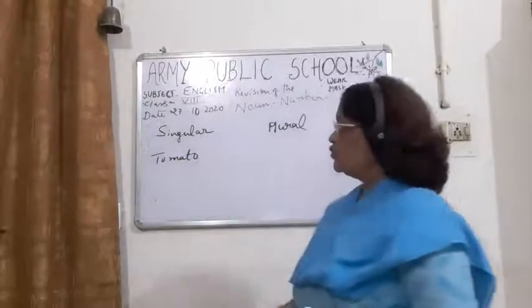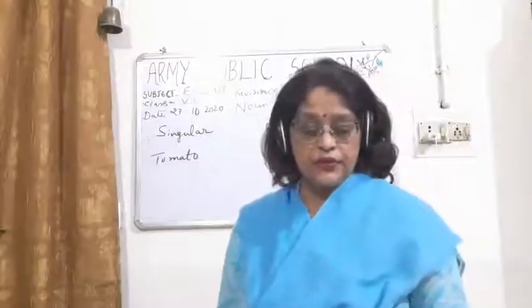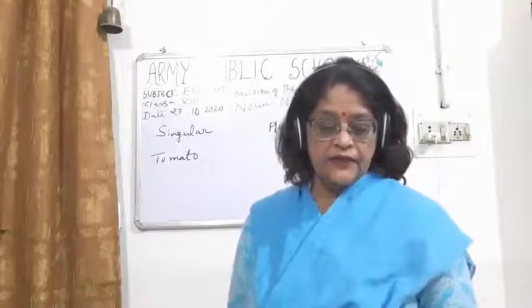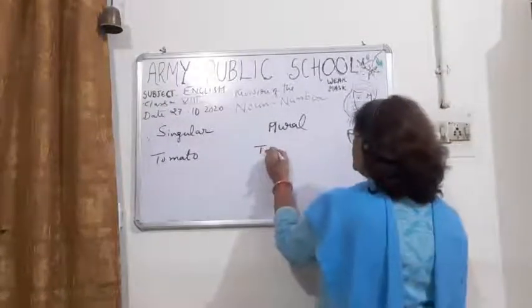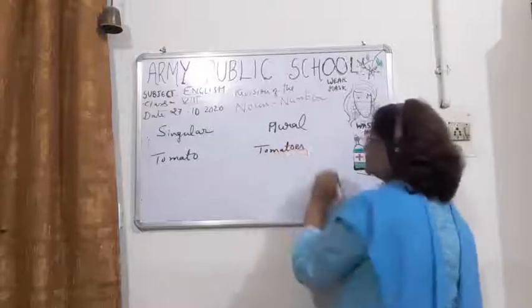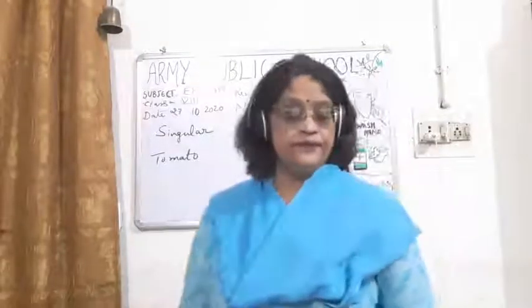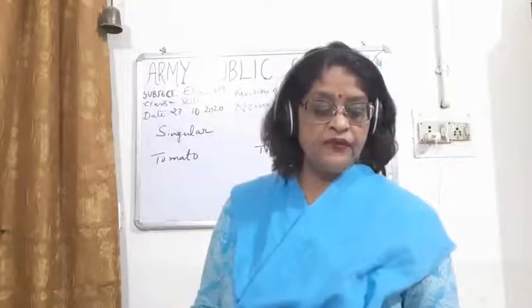The plural will be tomatoes. Okay, then buffalo.